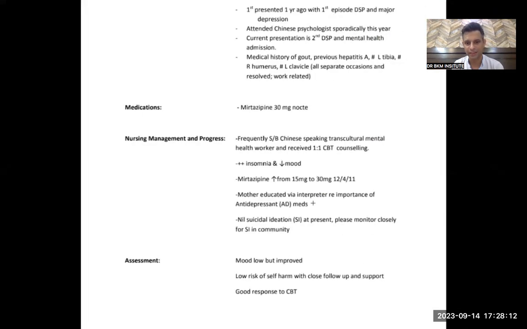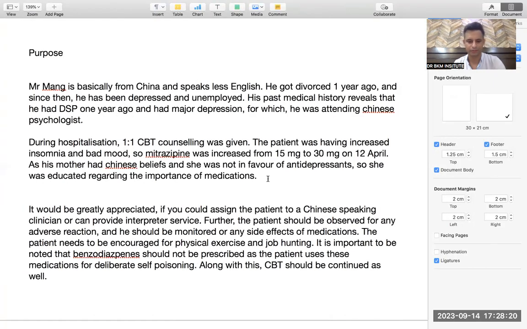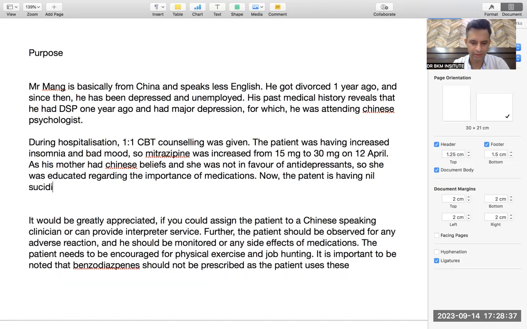Now the last thing: nil suicidation at present. Please monitor closely for SI, suicidal ideation, in the community. Now the patient is having nil suicidal ideation.